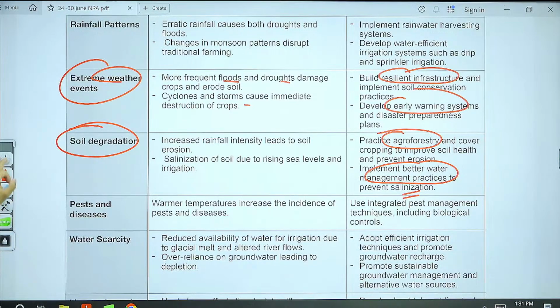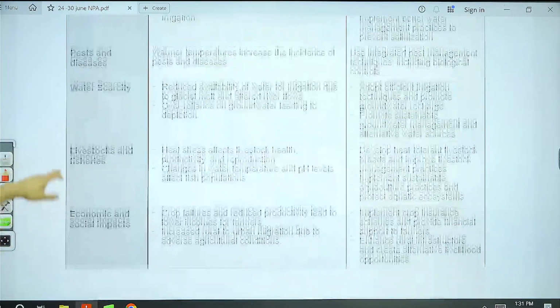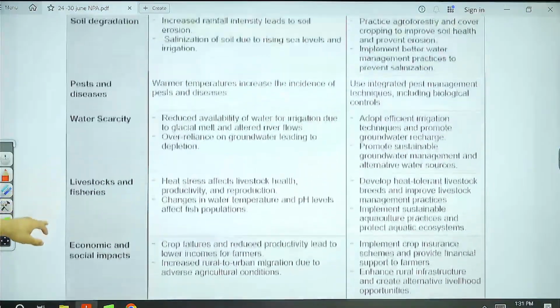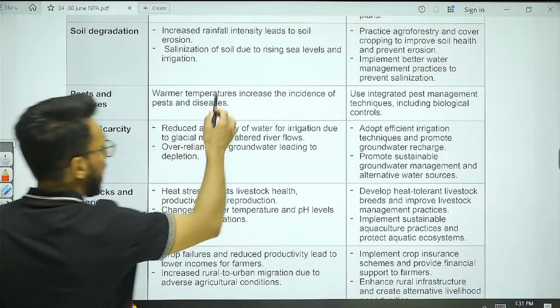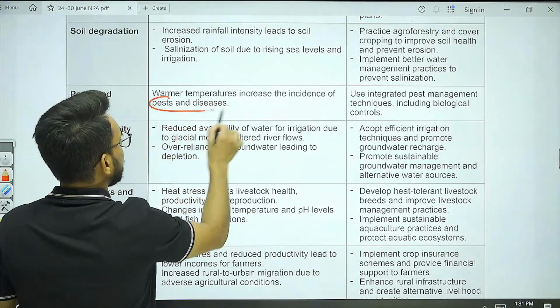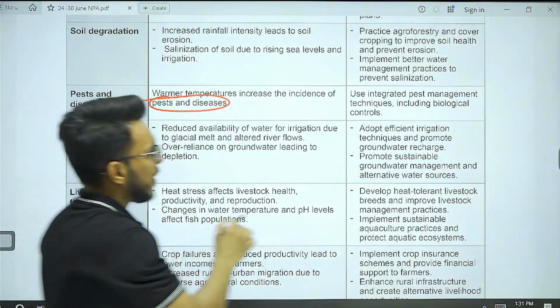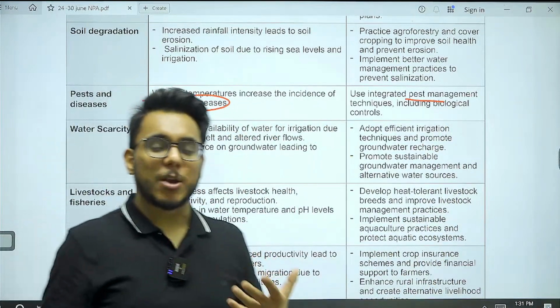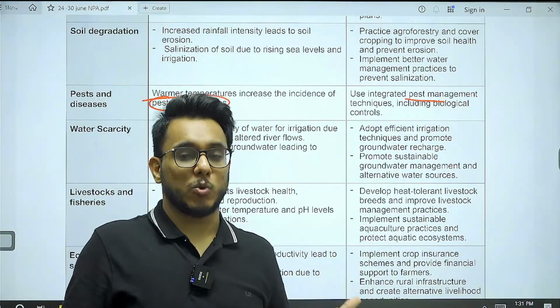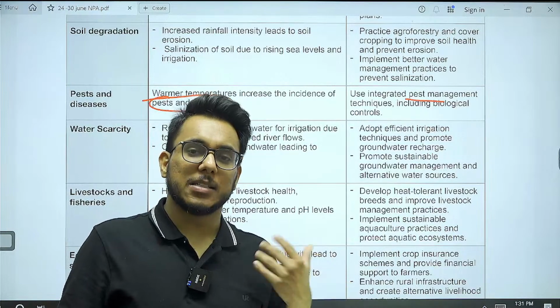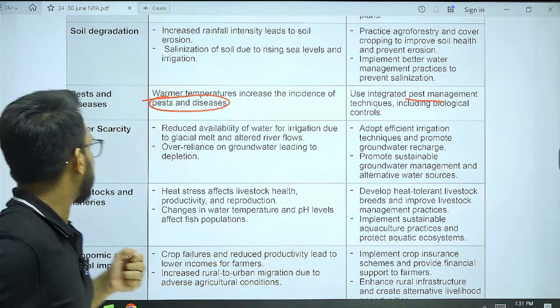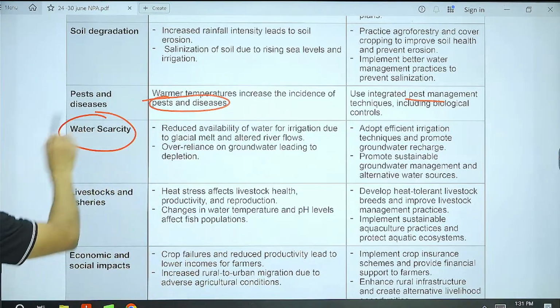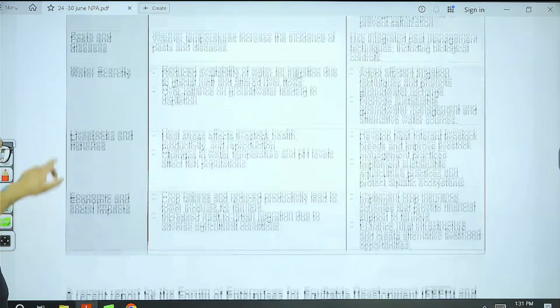Then pests and disease. Warmer temperatures help in the infestation of pests and disease. Therefore, integrated pest management, biological controls and biological pesticides are to be used, because chemical pesticides might have a negative impact on human health. Then water scarcity, the point we have already discussed.